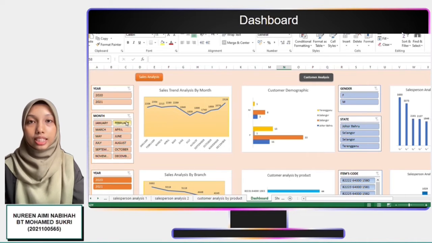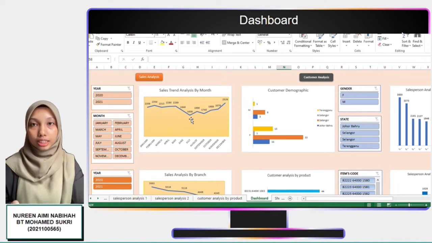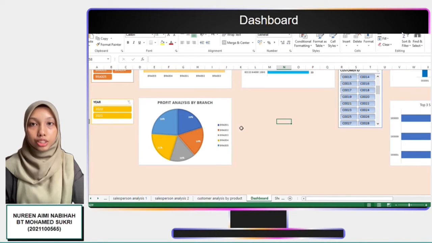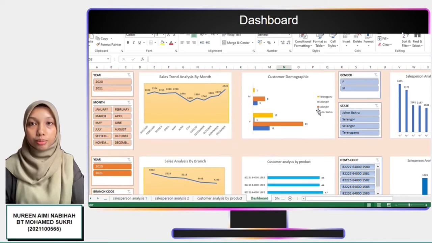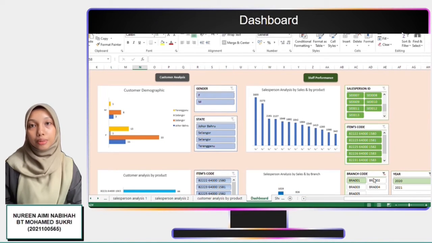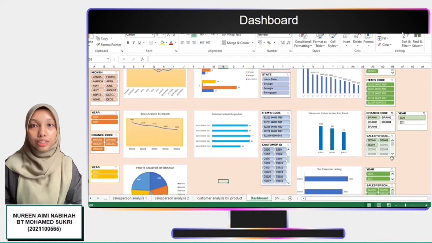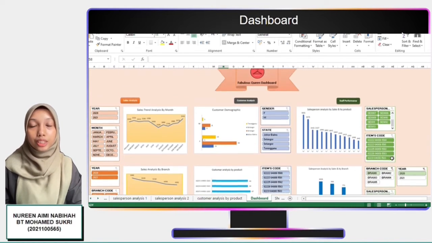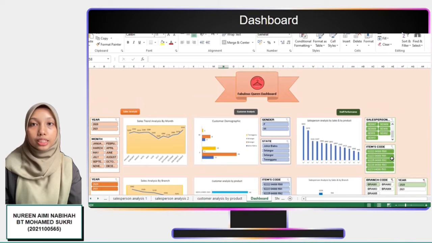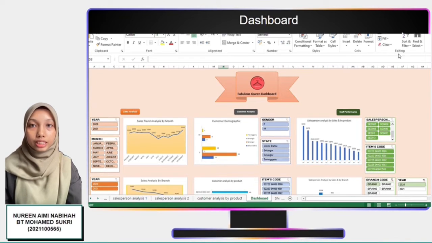For example, with this sales analysis by month, we can see which month in the year generates the highest sales when we use this slicer. All these graphs are the types of visualization we use to analyze our business data, which consist of line graph, pie chart, bar chart, and clustered column chart. We use these types of visualization to illustrate our company data since it is easier to summarize. That's all from me. The next presenter will be Siti Nur Anis, who will present further details of the data analysis of Fabulous Queen Sendirian Berhad.